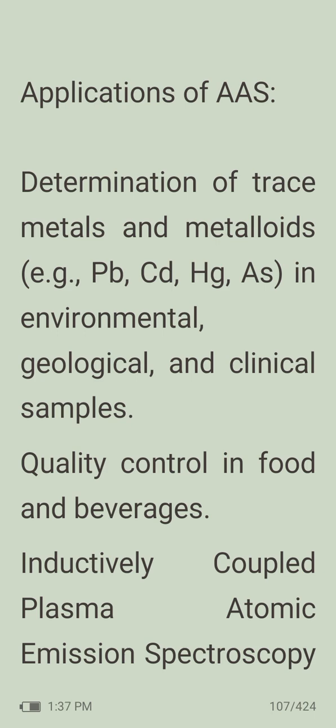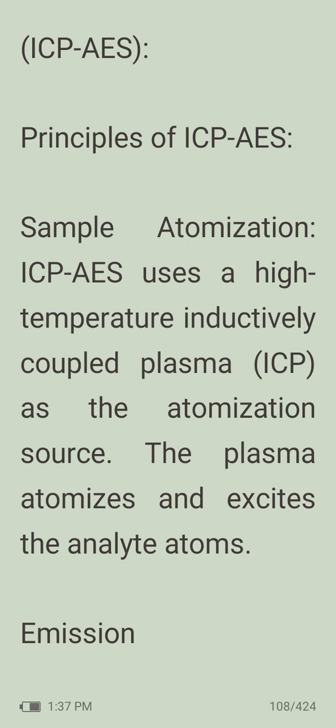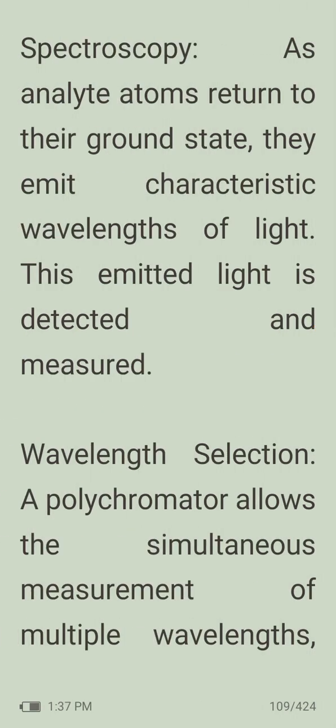Inductively coupled plasma atomic emission spectroscopy. Principles of ICP-AES: sample atomization. This requires high temperature. Inductively coupled plasma is the atomization source. The plasma atomizes and excites the analyte atoms. Then emission spectroscopy: as analyte atoms return to their ground state, they emit characteristic wavelengths of light. This emitted light is detected and measured.